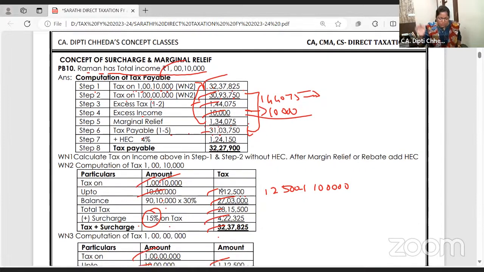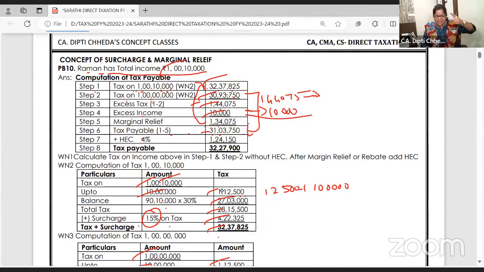Pause the video. Take this 10th problem in your notebook. Solve it in writing, so you can convert this revision batch into a practice batch. And the practice batch is already there in the playlist. Of course, it is for last year. So with amendments, if you want, watch this video along with those videos, and you will do the writing practice with me. Once again, what's the tax on 1 crore 10,000? 32 lakh. What's the tax on 1 crore? 30 lakh. How much excess tax? 1,44,000.